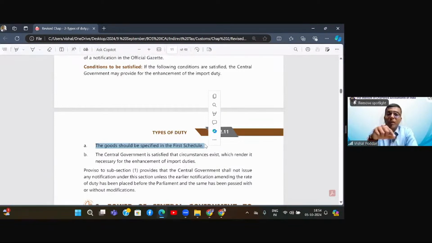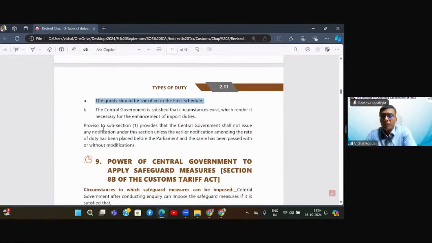Who cannot do this? Central government. Who can do this? Parliament. Because CTA is a tariff act, and an act is always formulated by the parliament. So parliament has powers to do this. It can always change this list, add or delete items. We are talking about the emergency power of the central government. Further, the first proviso provides that the central government may not issue any notification under this section unless the earlier notification amending the rate has been placed before the parliament and the same has been passed.